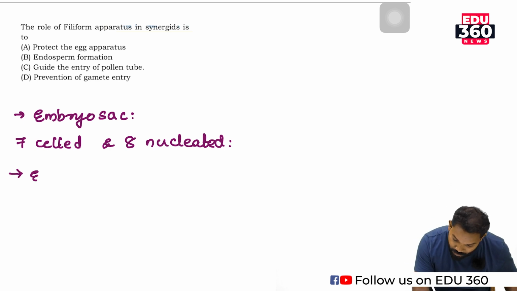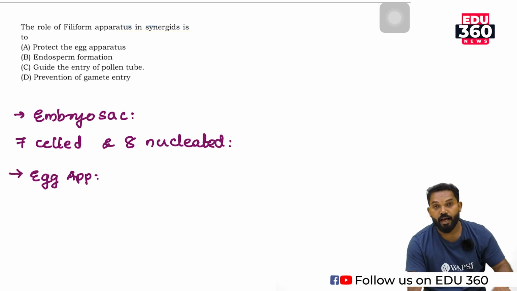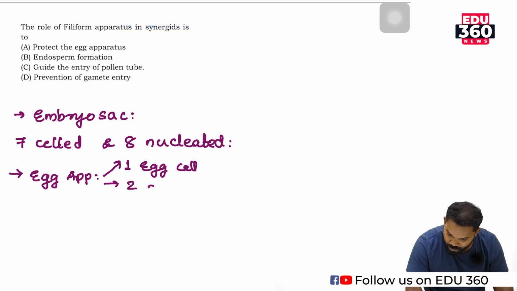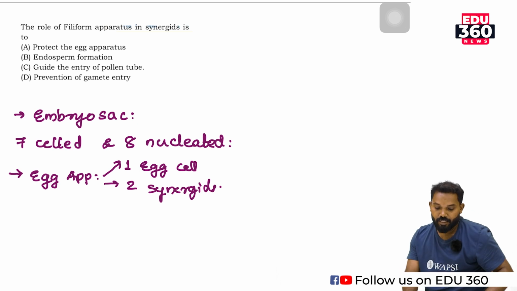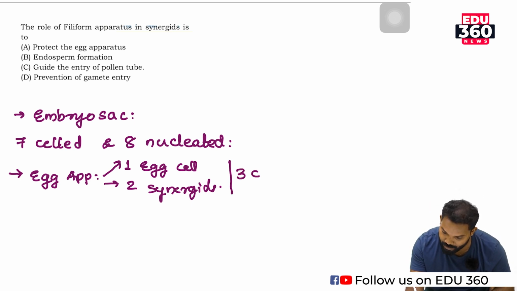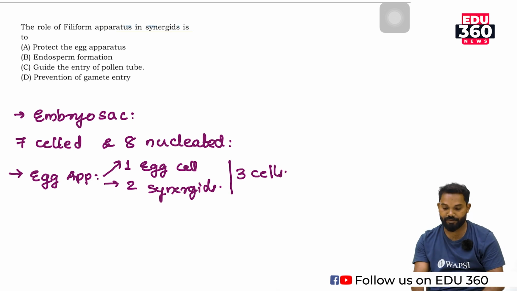The first is known as the egg apparatus, which consists of 1 egg cell and 2 synergids. So there are 3 cells. Among the 7 cells, 3 cells are the egg apparatus.